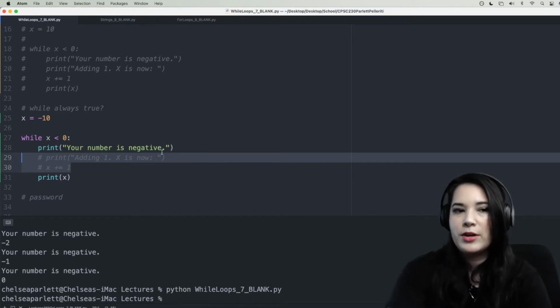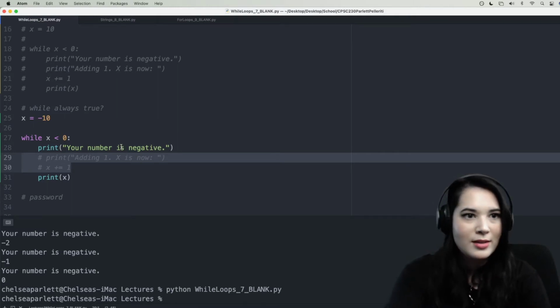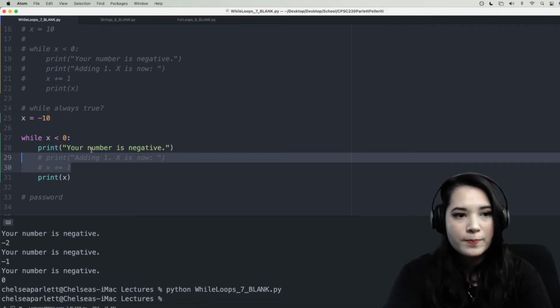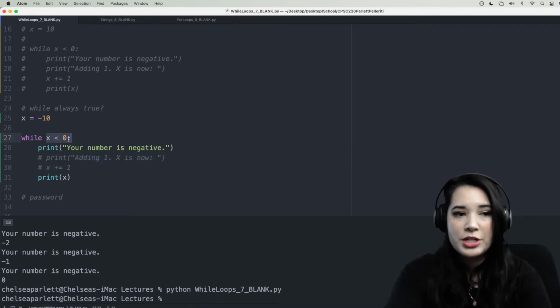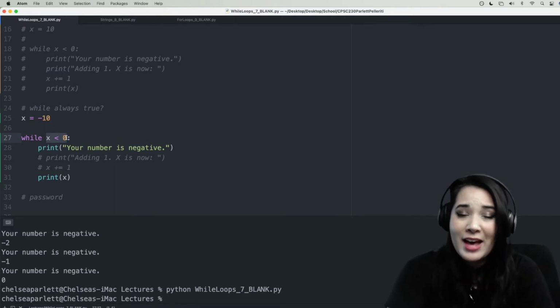We print out your number is negative, and then print out the actual number. And then our while loop is going to check our condition again. It's going to say, well, is x less than 0? Yes, it still is, because we didn't change it. And so this condition here can never ever be false, because we're never changing x, and x is negative to begin with, so this while loop will run forever.